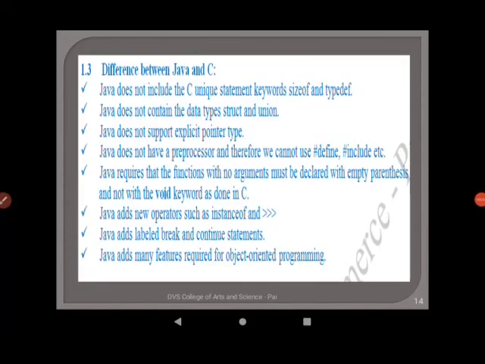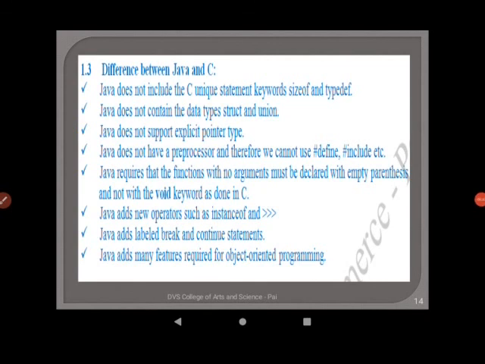Now let us see what are the differences between Java and C programming languages. First point, Java does not include the keywords sizeof and typedef, whereas C programming language comprises sizeof and typedef. As you are aware, sizeof is used to find out the size of a data type or a variable of certain type, whereas typedef is used to create aliases or substitutes for data types.